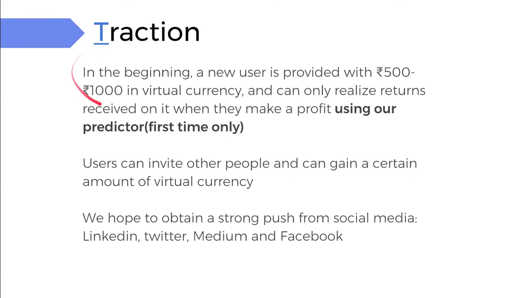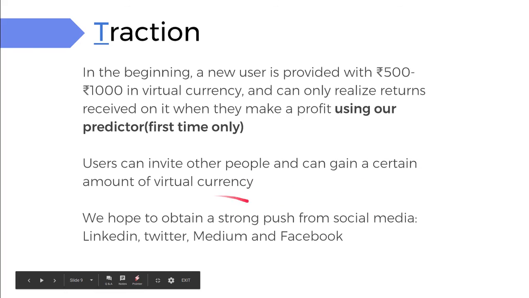So here's how we get the traction going. Let's say we start by providing a customer 500 to 1000 rupees of virtual currency which he can invest, and we only realize these profits if he uses the predictor. Once he uses the predictor, the profits he realizes can be directly converted to his account, and obviously it's for one time only. He'll have to invest his own money after that, and users can invite other people. We are hoping to get a lot of push from social media, such as LinkedIn, Medium, Facebook, and Twitter in the later stages.